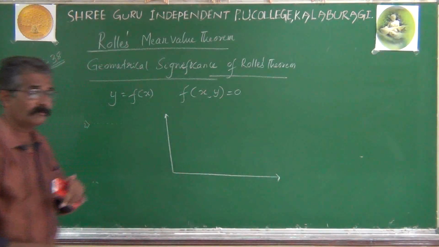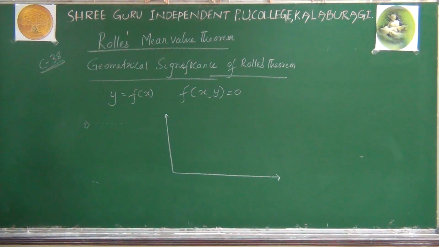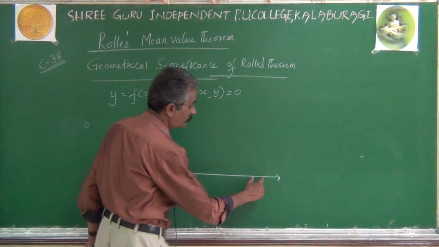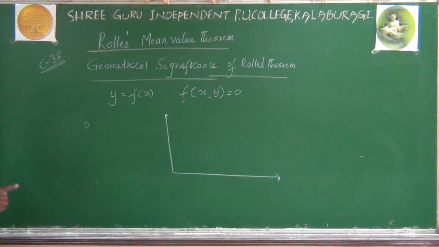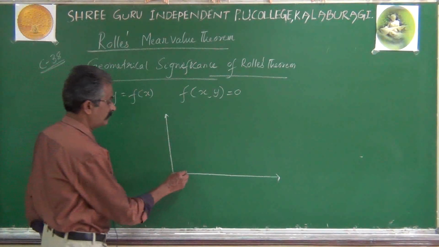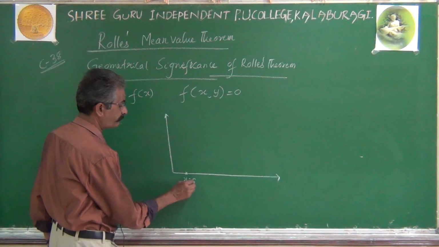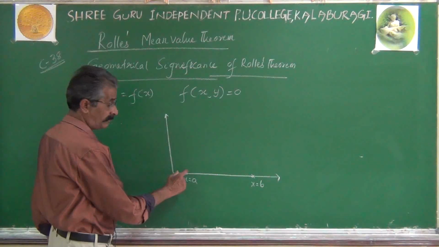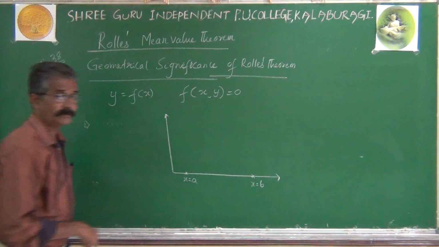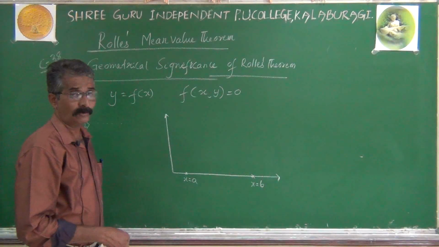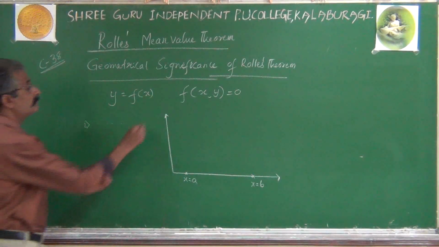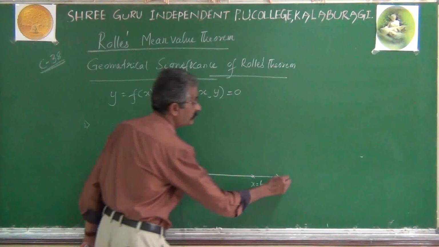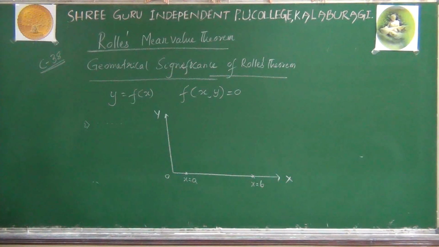The first condition says that the function is continuous on the closed interval a, b. From x equal to a to x equal to b, the function has a smooth graph, not having any kind of gap or break. So this is point x equal to a, this is point x equal to b, and in this interval, in this region, the graph of the function will be smooth and not having any kind of gap or break. That's the meaning of the first condition of the statement. Second condition.